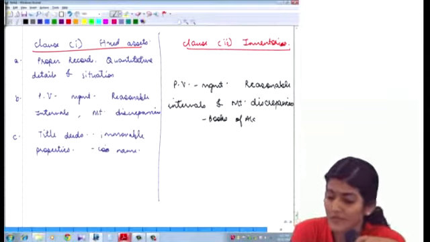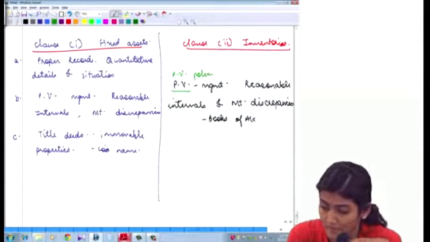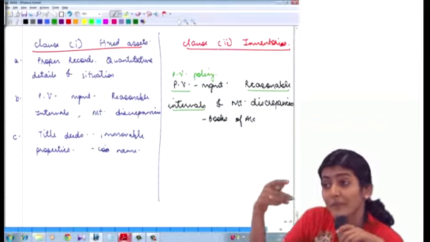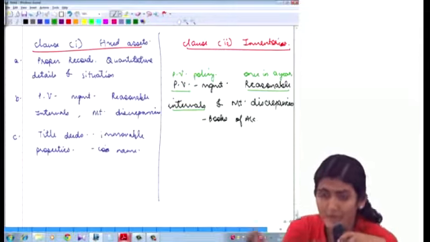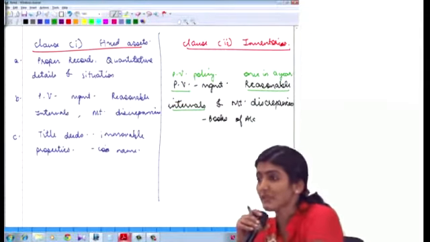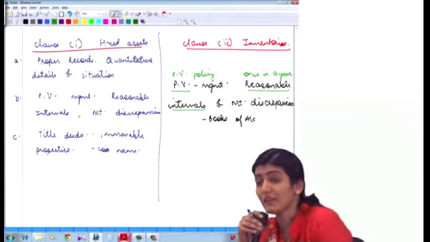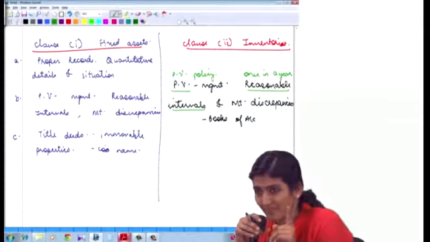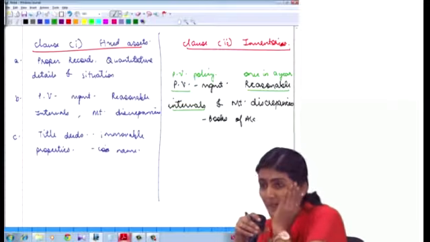So again, for physical verification, we will look into the physical verification policy. For fixed assets, physical verification for reasonable interval was once in 3 years. For inventory, it is going to be at least once in a year. And obviously, all inventory of the company should be physically verified at least once in a year. So their reasonable interval was once in 3 years; your reasonable interval is going to be once in a year. So say, A category inventory once in a week, that is 52 times in a year.